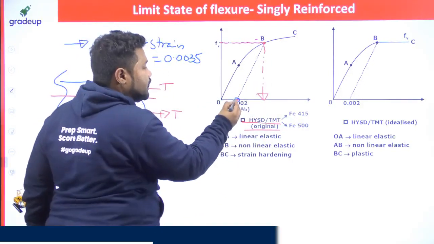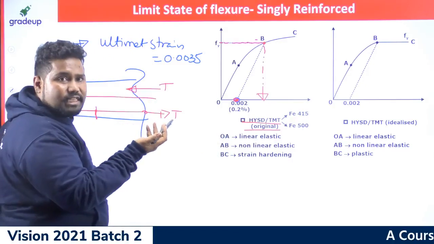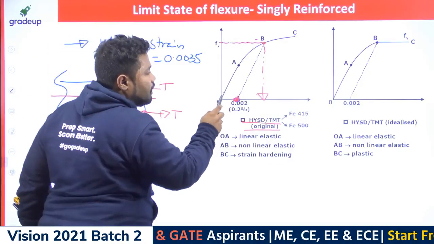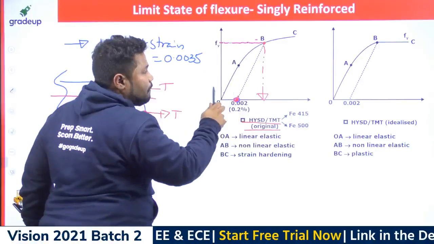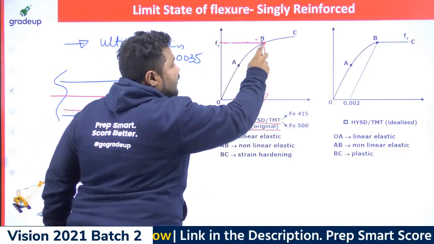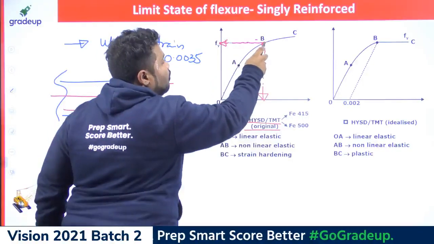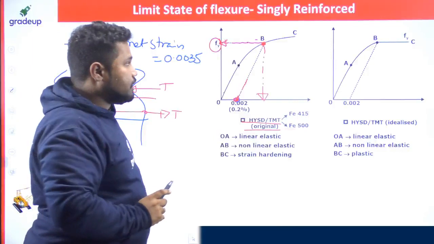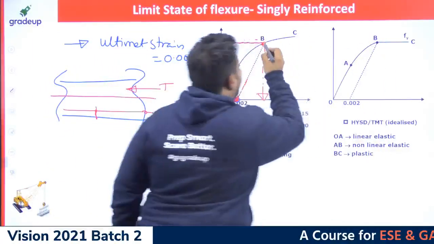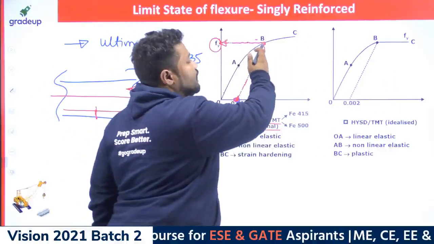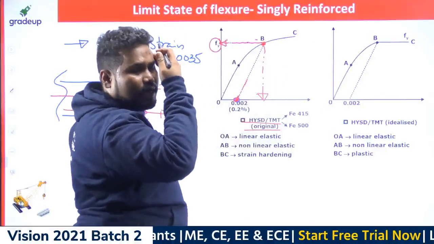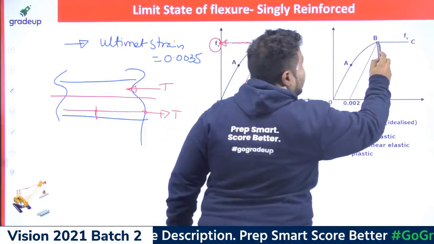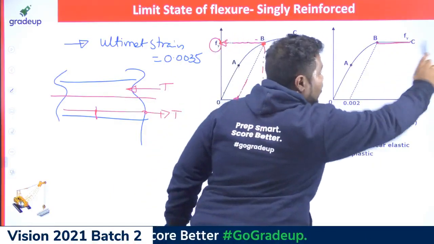For that, using the initial tangent modulus method, we can draw a line parallel to the line OA, which is the proportionality limit. Draw a line, it will intersect here. At this point, what is the stress that we are reading? It is nothing but the yield stress. After yield stress, I already mentioned, we won't consider the necking zone, nor even the strain hardening zone. That's the reason why after point B, we can consider it as a flat line. I hope you can understand.